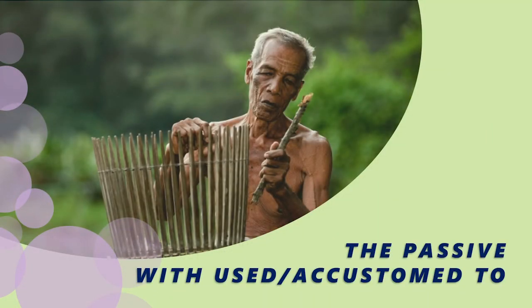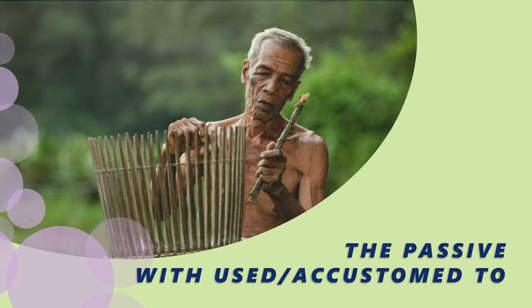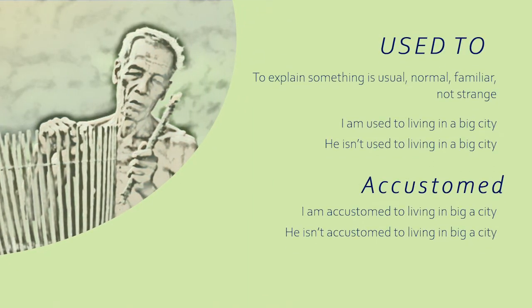Next, I am going to explain about the passive with used to or accustomed to. Used to is used to explain that something is usual or normal or familiar or not strange. For example, I am used to living in a big city. He is not used to living in a big city. Just like used to, accustomed to has the same meaning. For example, I am accustomed to living in a big city. He is not accustomed to living in a big city.